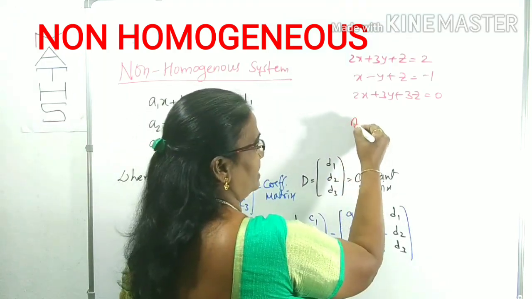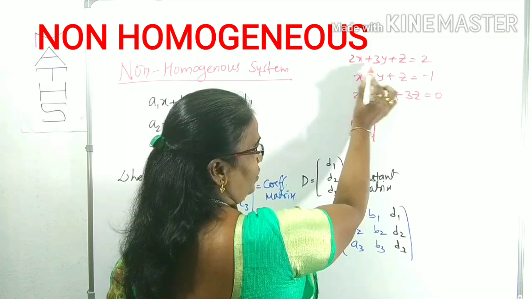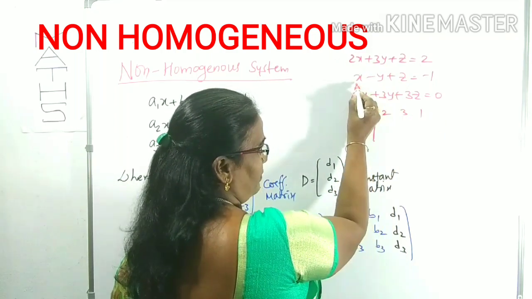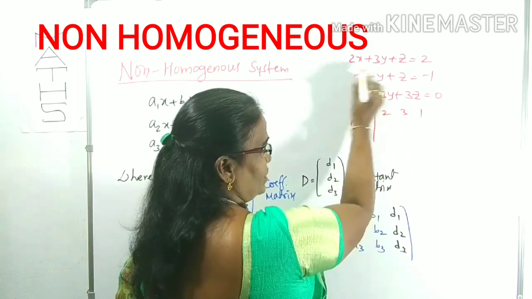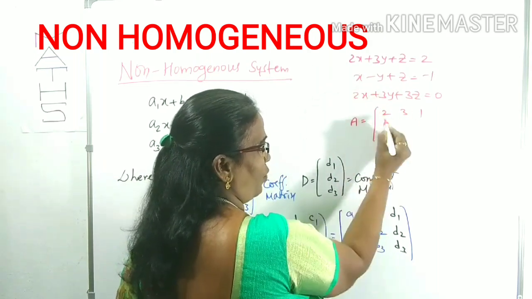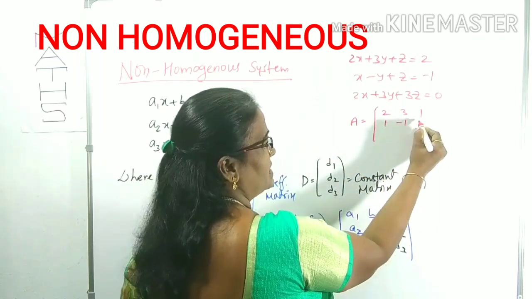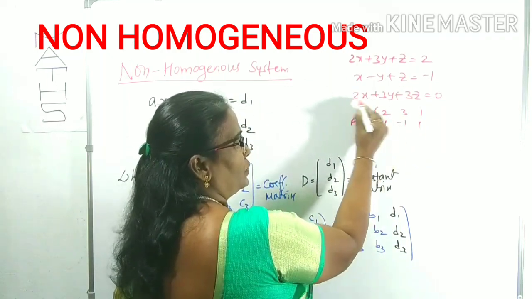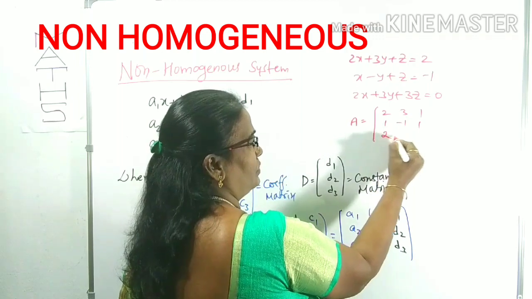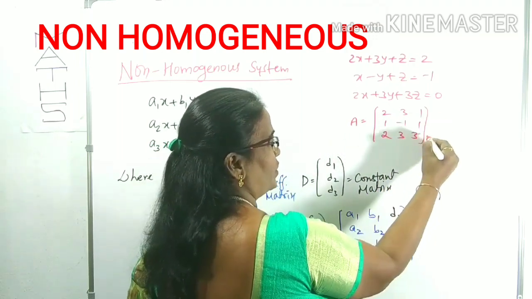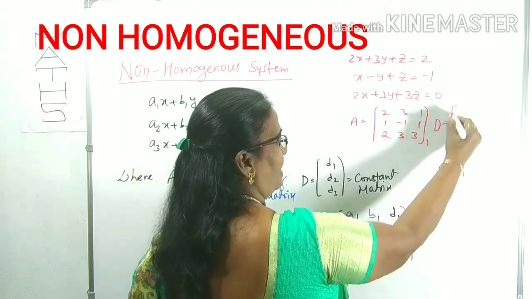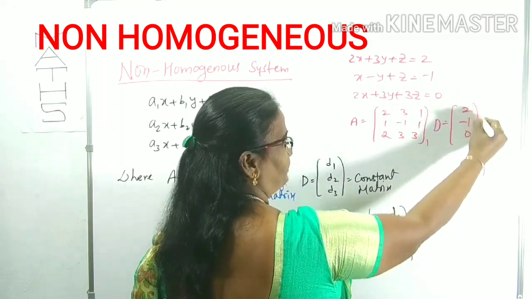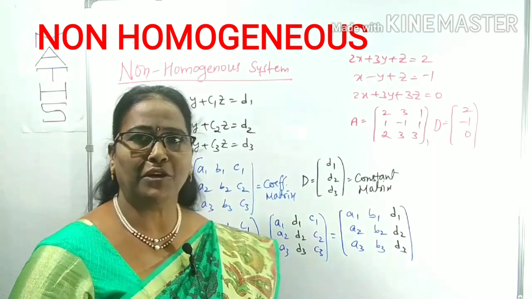First of all, what is A here? Simply A is our coefficients. First row: 2, 3, 1. Second row: 1, minus 1, 1. What about the third row? 2, 3, 3. Now what about D? D is our constants. What are the constants here? 2, minus 1, 0.